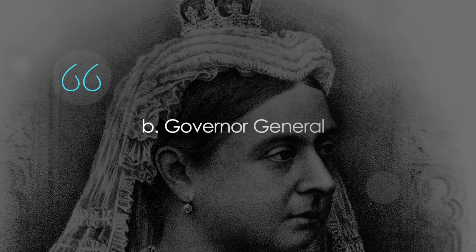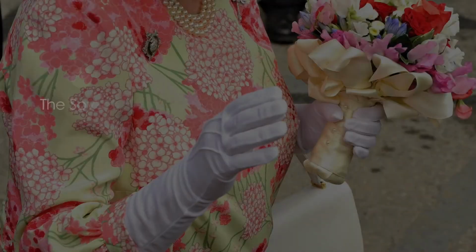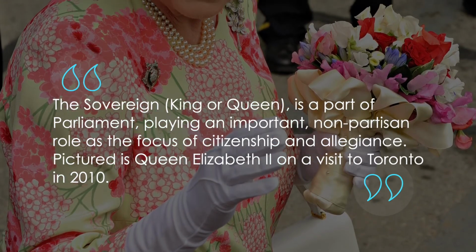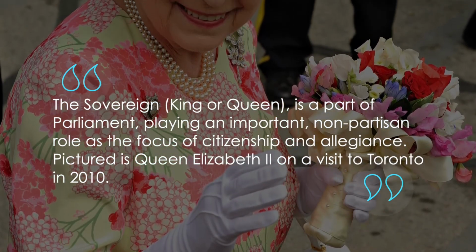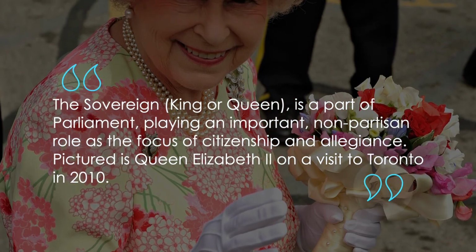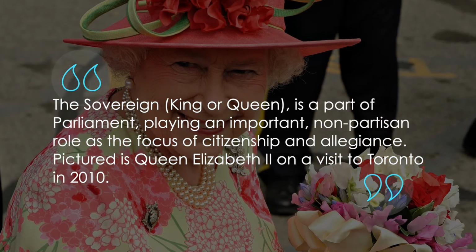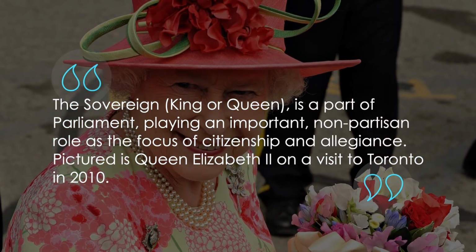The answer is the Governor-General. The Sovereign, King or Queen, is part of Parliament, playing an important non-partisan role as the focus of citizenship and allegiance. Pictured is Queen Elizabeth II on a visit to Toronto in 2010.